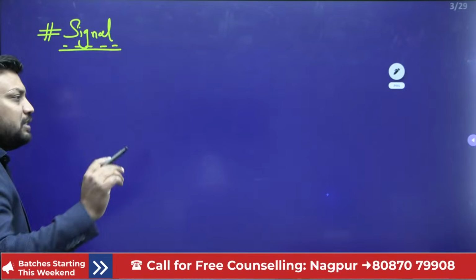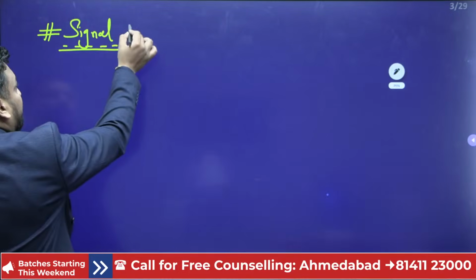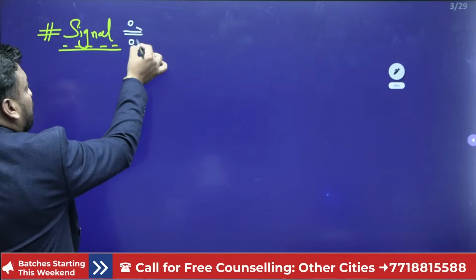So if the words signals and systems come to mind, first of all, signal: you must say that a signal is anything which gives some information about the nature and behavior of some phenomena.